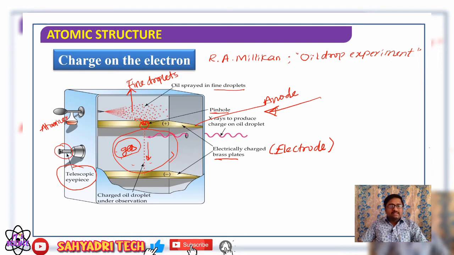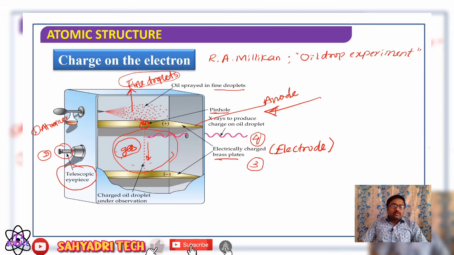This is the experimental arrangement. What he has done is he took a chamber fitted with the atomizer, telescope, then electrodes and a source of X-ray. Well, he passed oil with the help of the atomizer in the form of fine droplets.